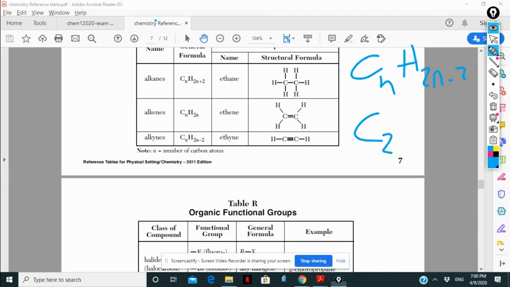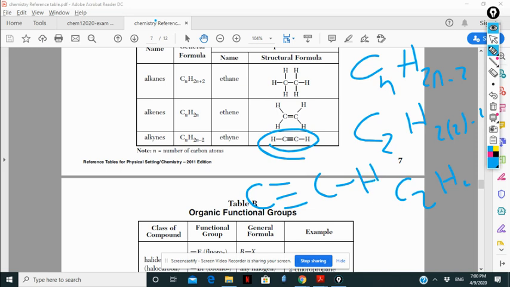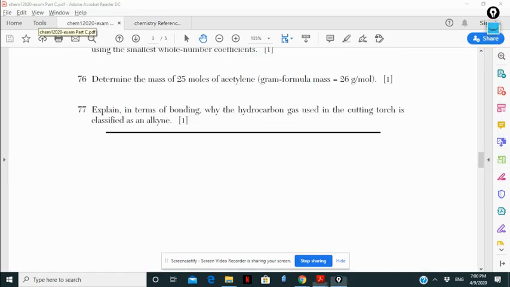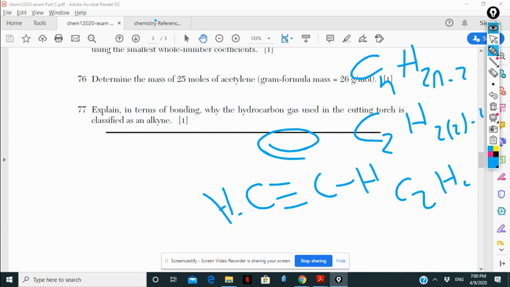So if it's C2H2, that's 2 times 2 minus 2, C2H2, and in that case it's going to have a triple bond. So that's in terms of bonding. It follows the formula CnH2n-2, and in that case it has a triple bond.